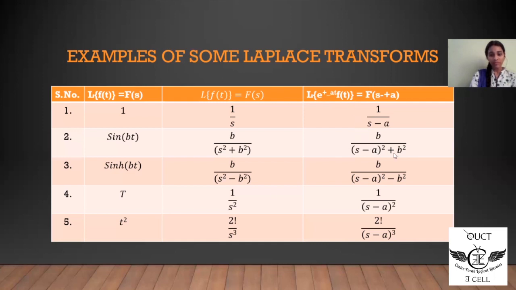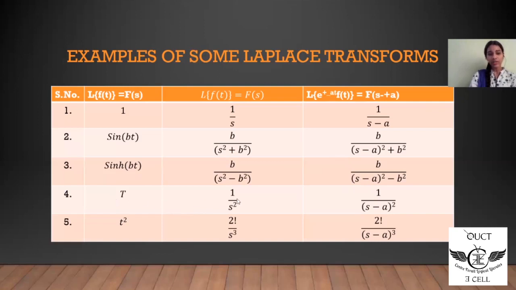Then the third function, Laplace of sin h bt, is given by b by s square minus b square. When e to the power of at is multiplied to sin h bt, we get b by s minus a whole square minus b square, because e to the power of at is multiplied. So we substitute s minus a in place of s. Similarly, when e to the power of minus at is multiplied to sin h bt, we write b by s plus a whole square minus b square.